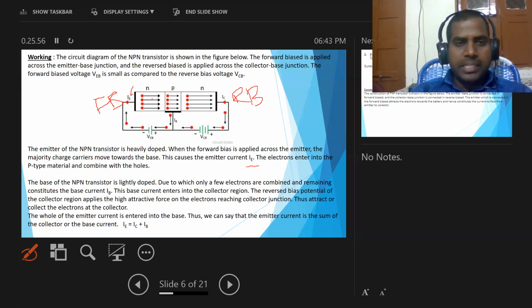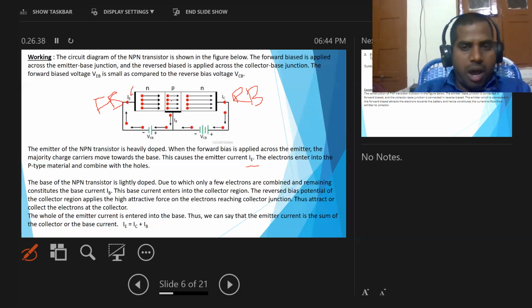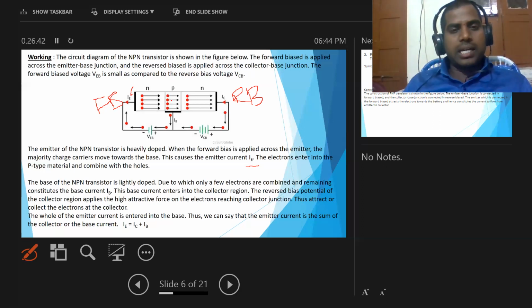The base is lightly doped, due to which only a few electrons combine with holes, and the remaining electrons move towards the collector region.